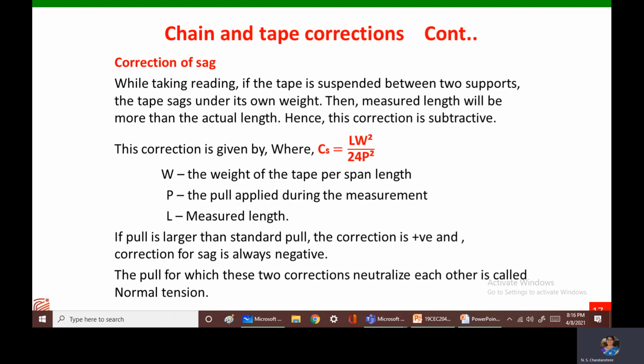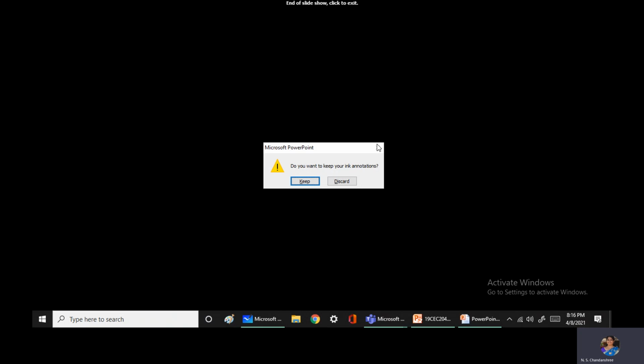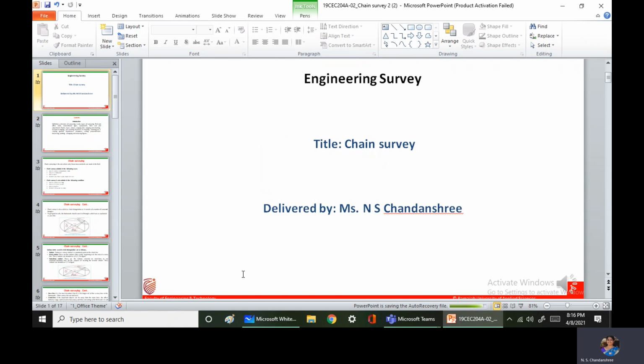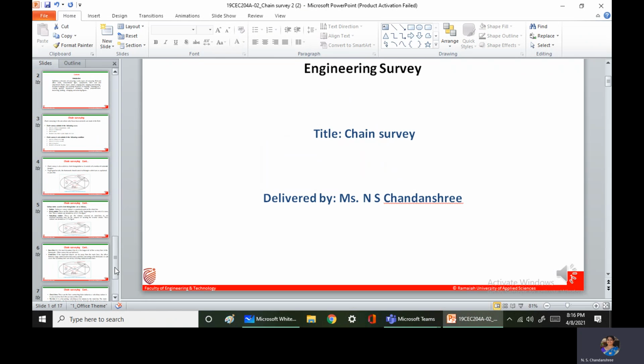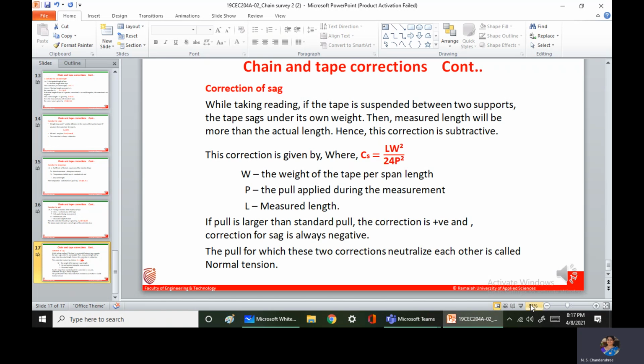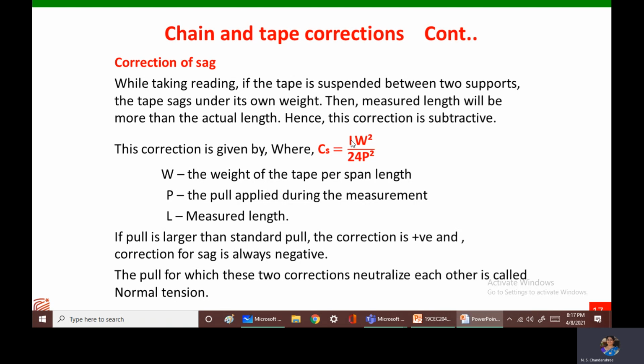The next is correction for sag. In the correction for sag, this is the formula which is used to measure the correction for sag: L into W divided by 24P. L is the length measured, W is the weight of the tape per tape length, and 24 into P is the load or the pull applied during the measurement.